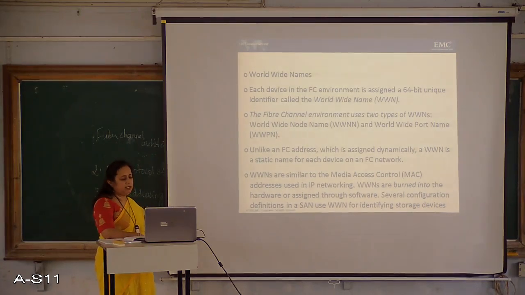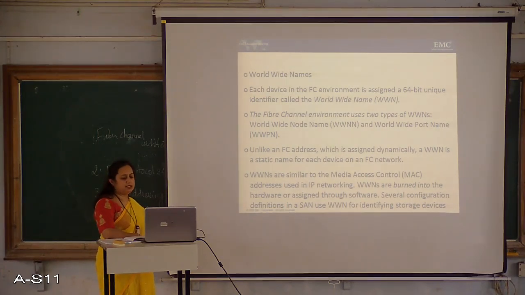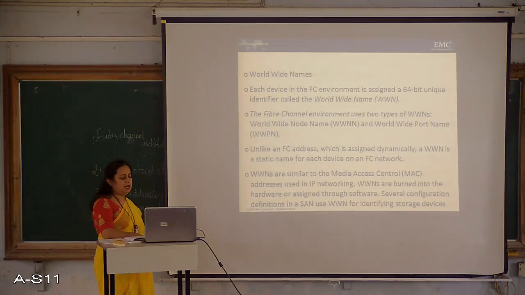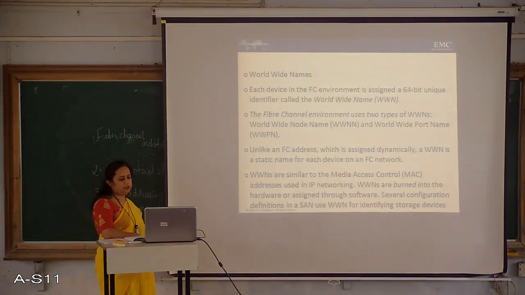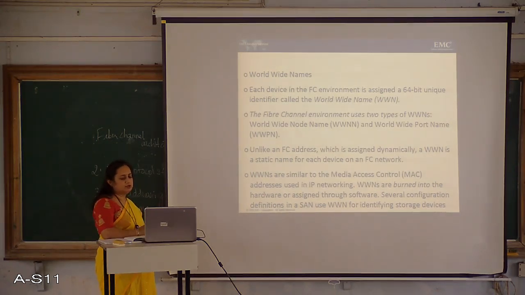So WWNs are similar to the MAC addresses used in IP networking. WWNs are burned into the hardware or assigned through software. Several configuration definitions in a SAN use WWN for identifying storage devices.